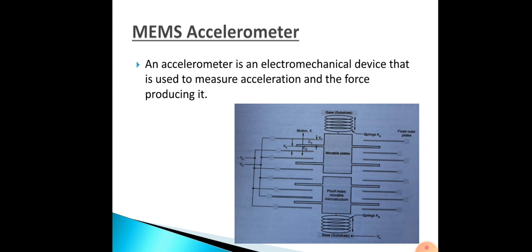Next one is the MEMS accelerometer. What is this accelerometer? It is an electromechanical device that is used to measure acceleration and the force producing it. Many types of accelerometers are available in the market. There are many types.